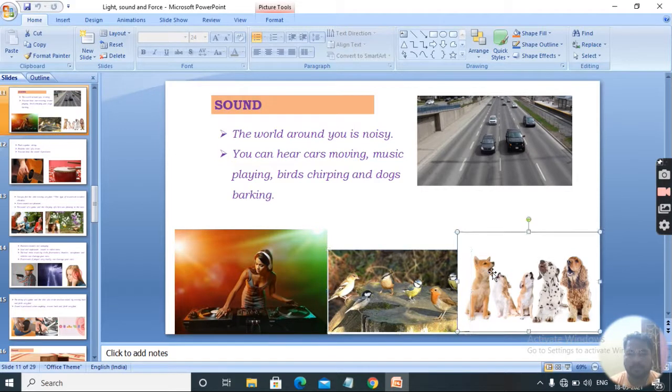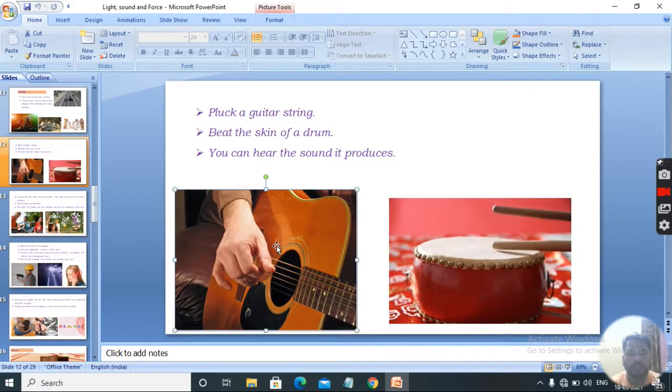Here the sounds were produced. Pluck a guitar string, someone is playing the guitar, and here the sound is produced. Beat the skin of a drum, you can hear the sound it produces.